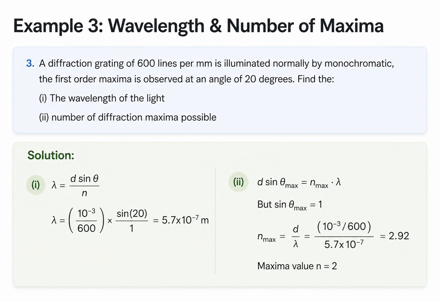Here, a 600 lines per millimeter grating gives a first-order maximum at 20 degrees. First, we solve for wavelength, getting 5.7 × 10^-7 meters. To find the maximum number of observable orders, we set sin θ to its maximum value of 1. Solving for n gives 2.92. Since n must be an integer, the highest observable order is 2.